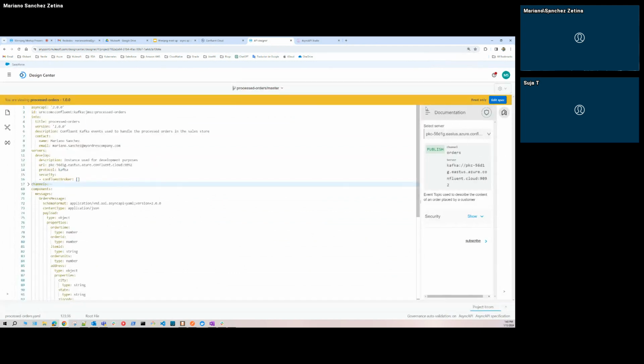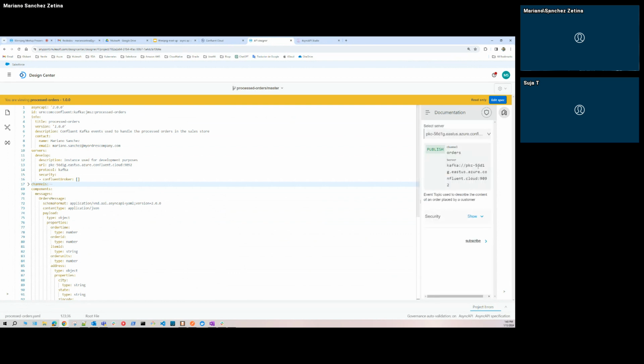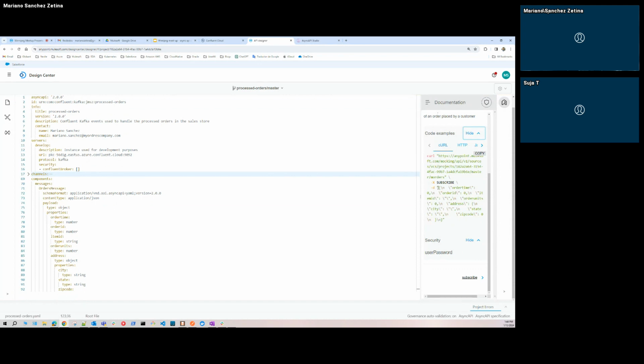So in the documentation, one advantage of the platform is that, let me go back to my order topic, let's suppose that I'm a consumer that wants to publish some messages here, okay? I can have mocking using the documentation part.